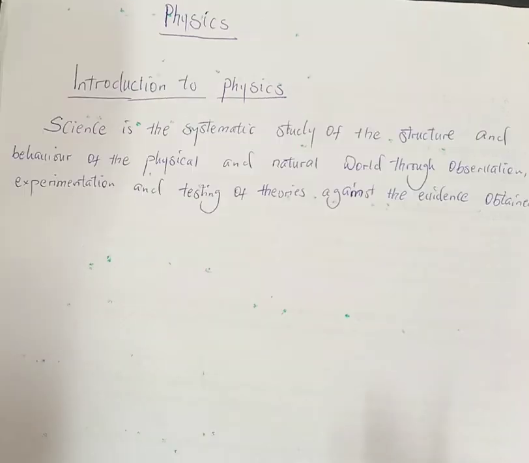Now, science is defined as a systematic study of the structure and behavior of the physical and natural world through observation, experimentation, and the testing of theories against the evidence obtained. That is to say that sciences study everything about the world.